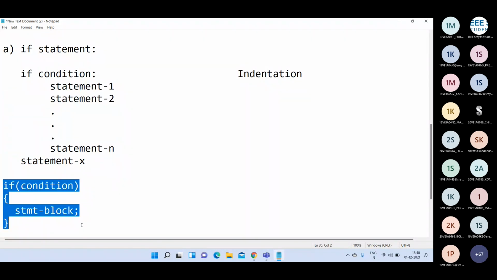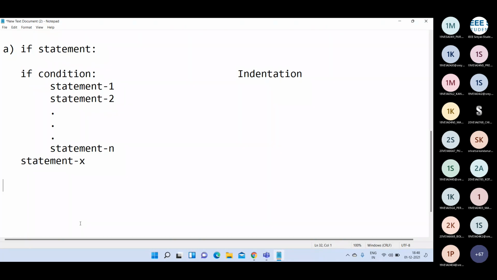So indentation plays an important role while writing a Python program. Sometimes you will get errors like indentation failed, or there is no proper indentation. Definitely, whenever you write a Python program, you have to follow proper indentation.